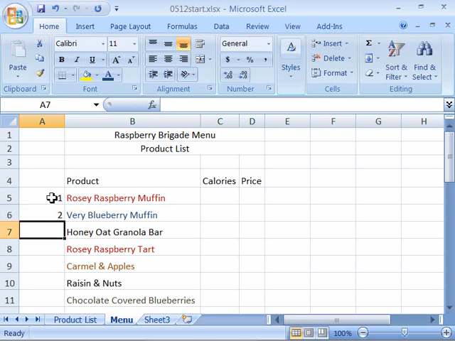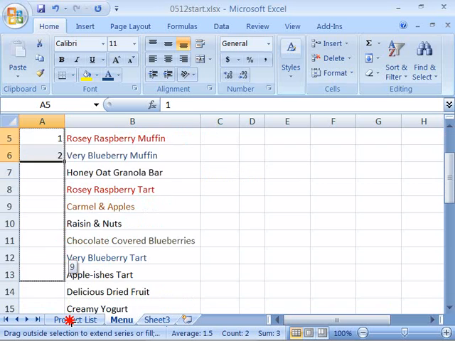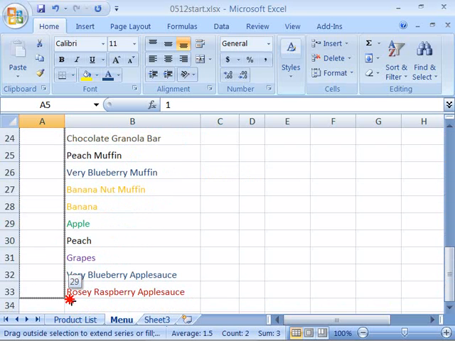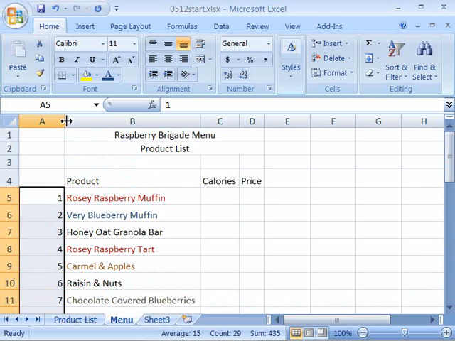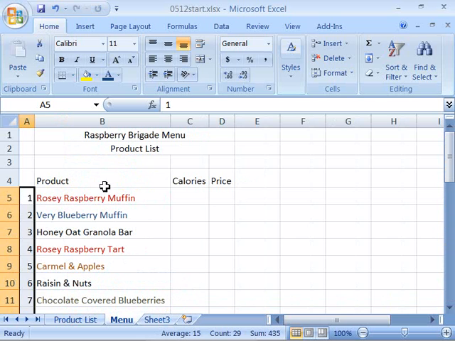Now to create our series, our numeric series, highlight 1 and 2, and then on the little handle in the lower right hand corner, position your mouse so you get the plus sign and drag all the way down to the bottom of your product list. And notice there are 29 products. If you'd like to adjust the column width here, go ahead and double click on that column, and there is our menu. Go ahead and save this file,